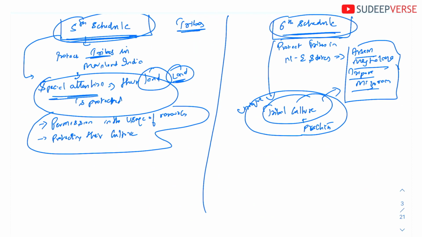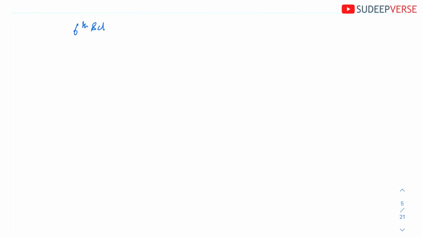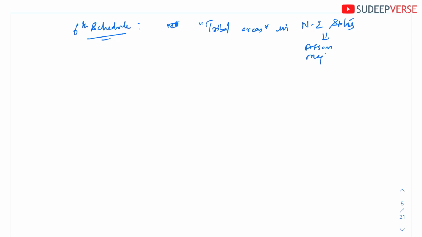Let me just give you a glance of what this sixth schedule is. That is how, once you study something, you have to study comprehensively all the other things related to it. Okay, so as I told you, the sixth schedule is mainly concerned with protecting tribal areas in northeastern states. And these northeastern states include four, not all: Assam, Meghalaya, Tripura and Mizoram.